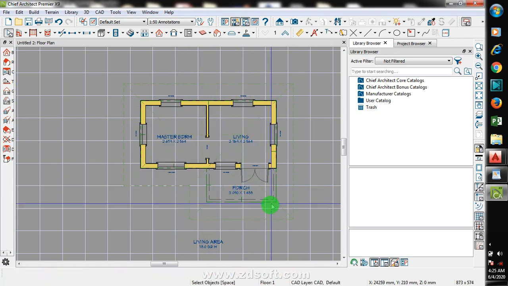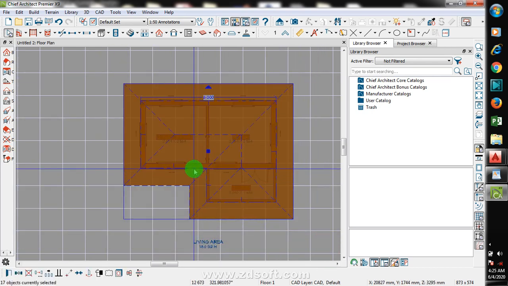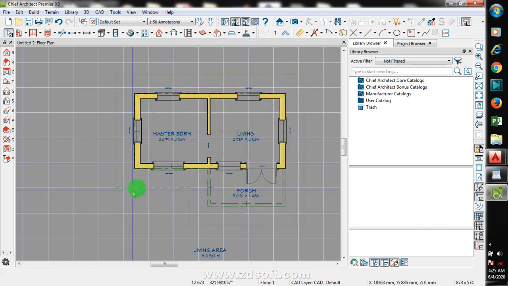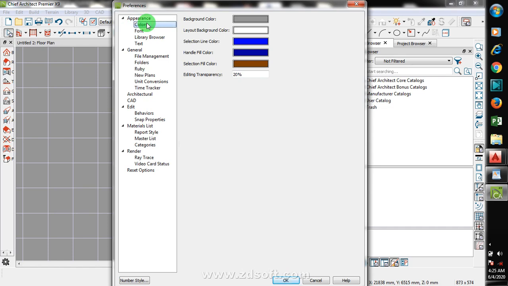If I highlight, you see the shape is showing. The reason why it's very faint is because I needed to change this color. Just like I told you, from your preference, you are at liberty to change your colors.